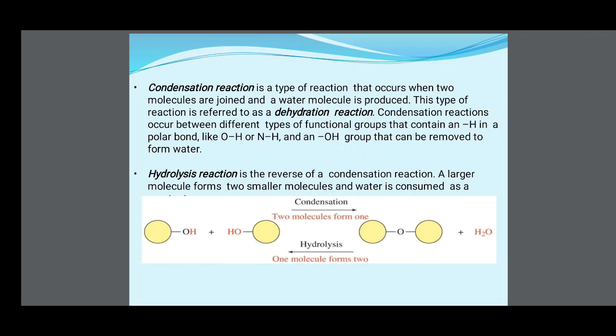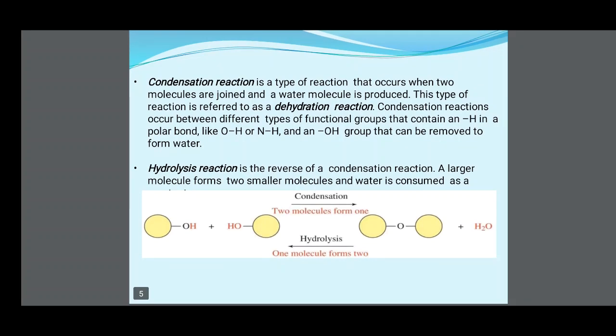Condensation reactions occur between different types of functional groups that contain a hydrogen in a polar bond, like OH or NH, and an OH group that can be removed to form water. A hydrolysis reaction is the reverse of a condensation reaction. A larger molecule forms two smaller molecules and water is consumed in this reaction. Condensation is when two molecules form one, and hydrolysis forms two molecules from one.